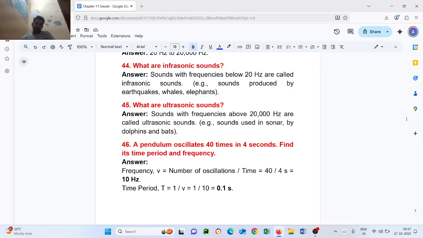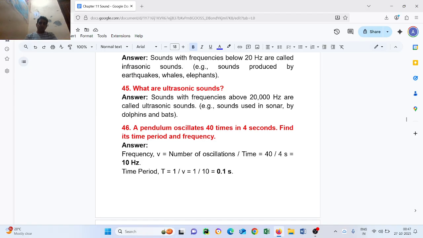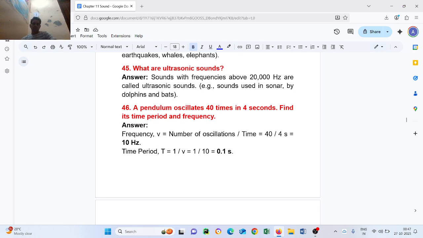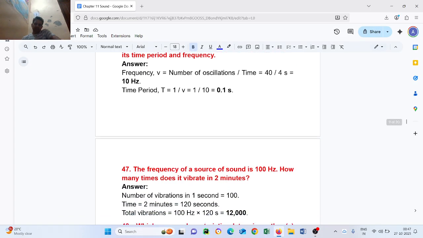Question number 46. A pendulum oscillates 40 times in 4 seconds. Find its time period and frequency. Answer: frequency nu equal to number of oscillations upon time equal to 40 upon 4 equal to 10 hertz. Time period T equal to 1 upon nu equal to 1 upon 10 equal to 0.1 seconds.